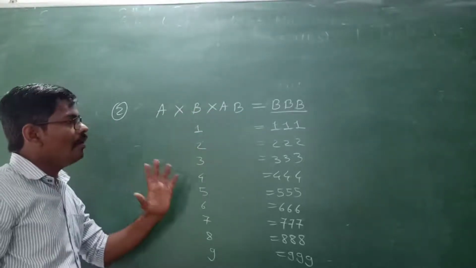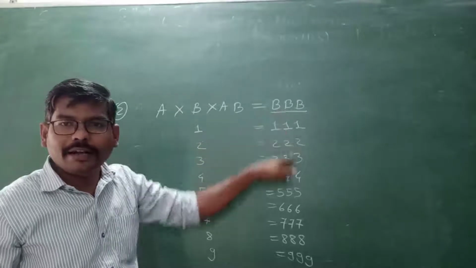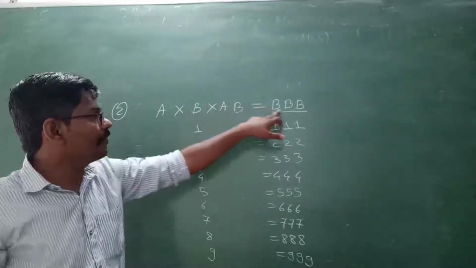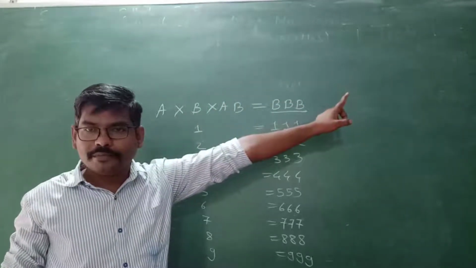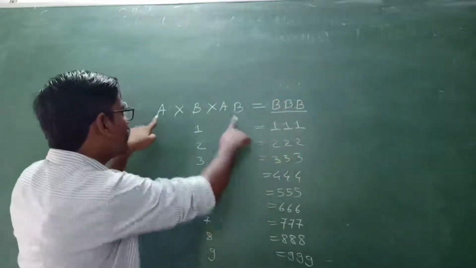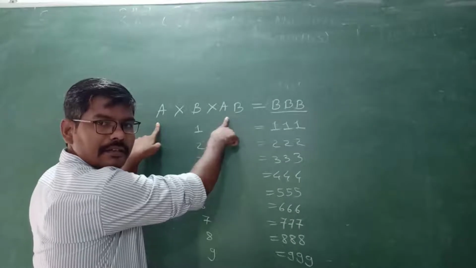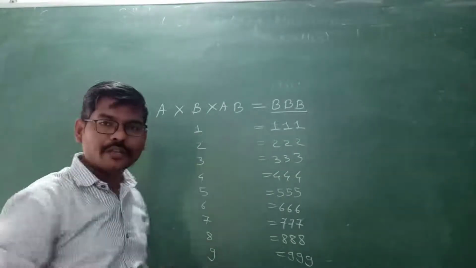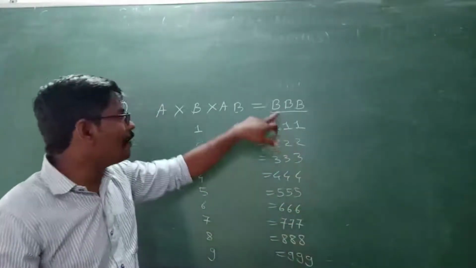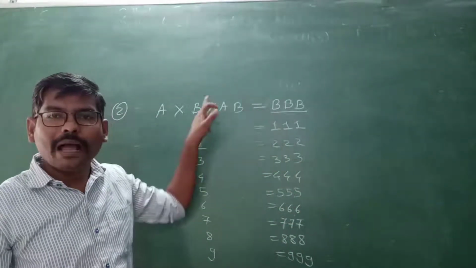Okay. So now what I will do? I will divide this answer by B. So whatever number remains, that number will have these two factors. Got it? That number will be the product of these two numbers. So what I have to do? First I have to divide this triple B number by B.